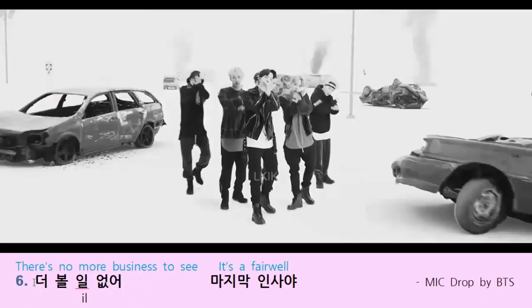Lyrics number 6 is from the song Mic Drop. 더 볼 일 없어 마지막 인사야. So this is pronounced as 일 in isolation. 볼 일. So let's listen to the song to see how real assimilation occurs.